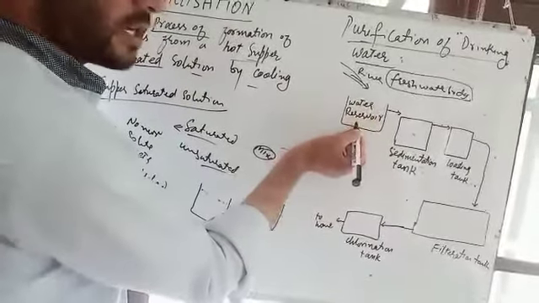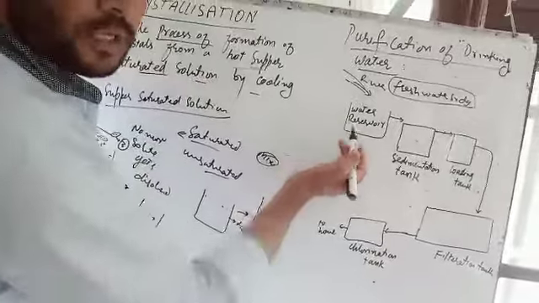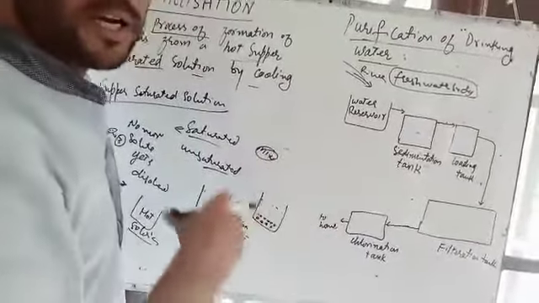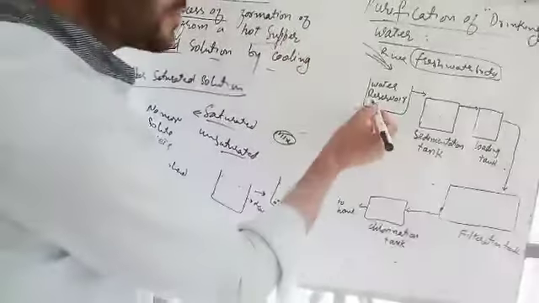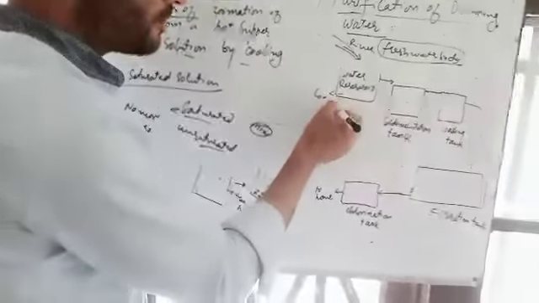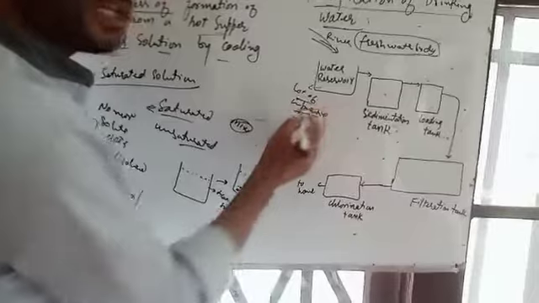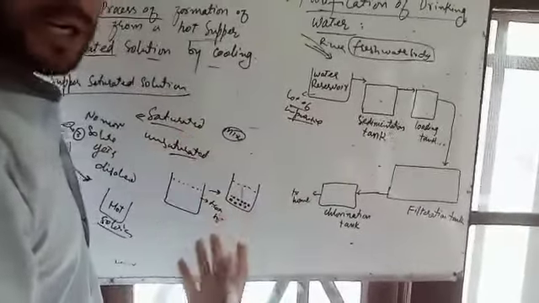The water is collected from the river, and it may contain different impurities: leaves, polythene bags, a lot of impurities. These impurities can be suspended, or they can be in the form of solid wastes.